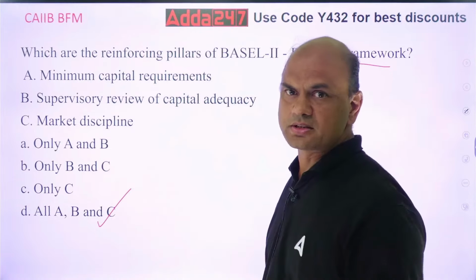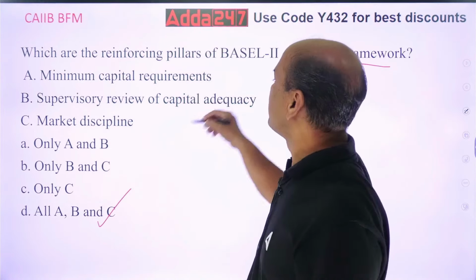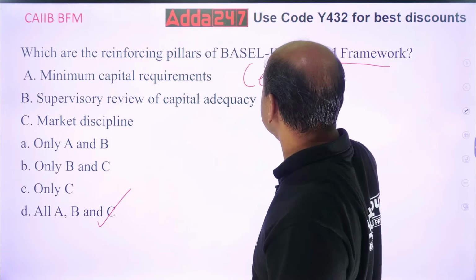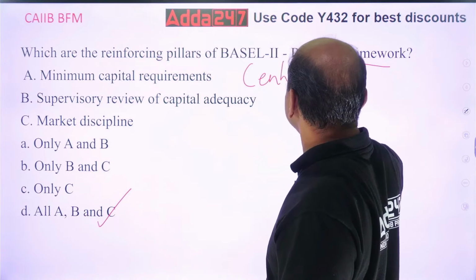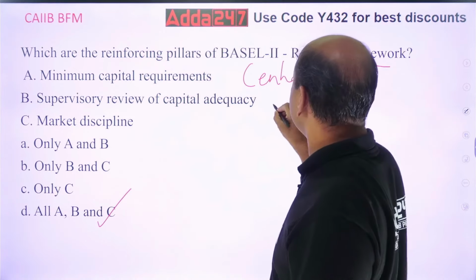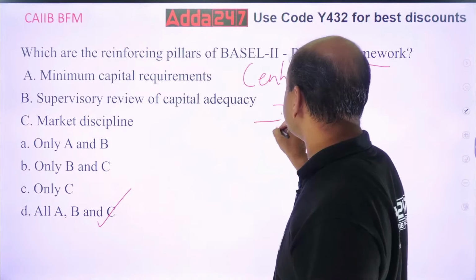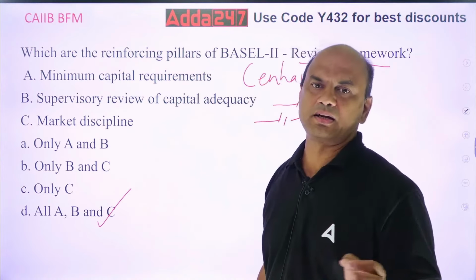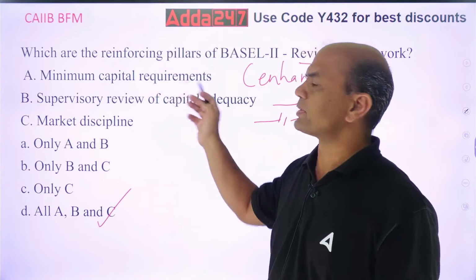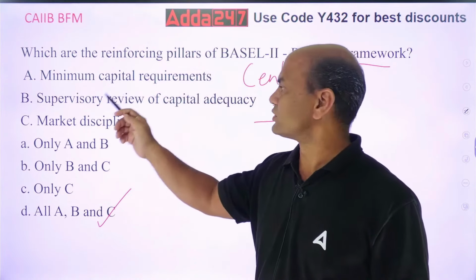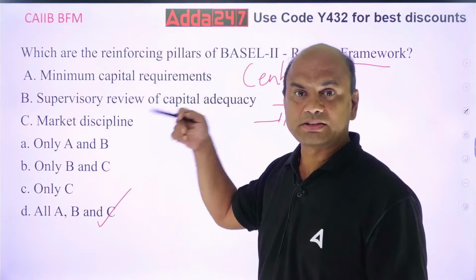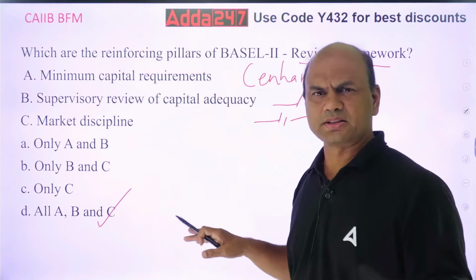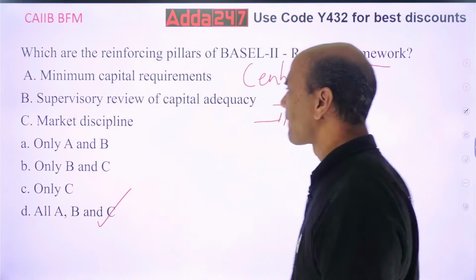Only in Basel III, everywhere you have the word enhanced. Enhanced minimum capital, enhanced supervisory review, enhanced market discipline. Pillars are same. Okay?